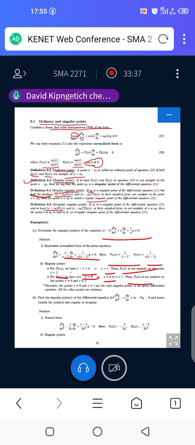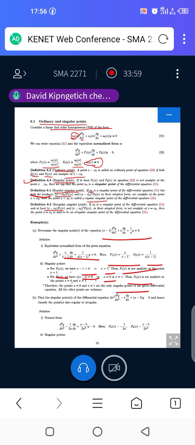Therefore, we need now to give a general observation. The points x equal to 0 and x equal to 1, because we saw that here we had 1 and here we have 0 and 1, so we combine the two to be just 0 and 1, are the only singular points of this differential equation.